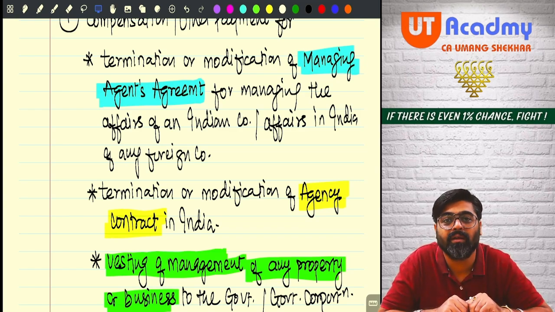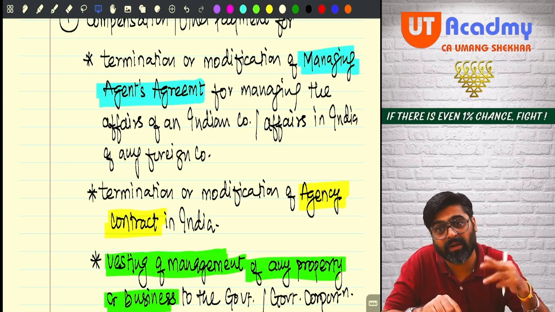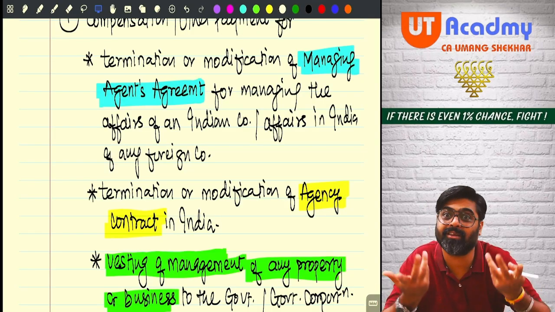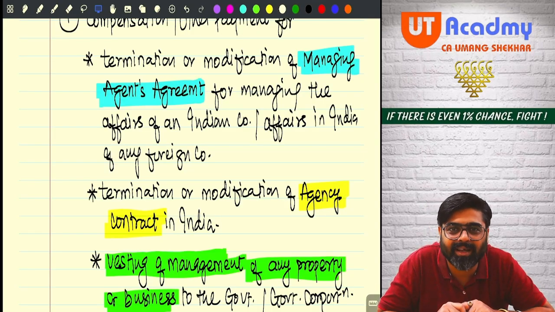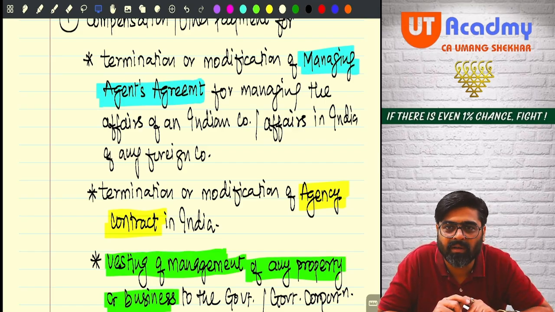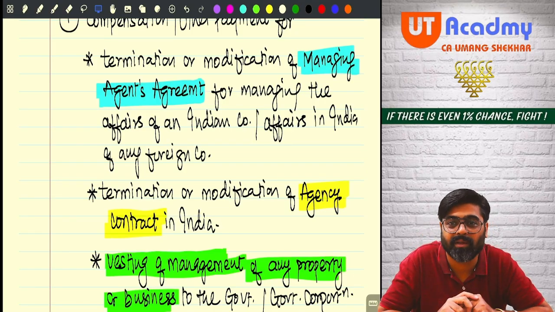Hello, sir. Terminate the contract, I will manage. Terminate the contract, but give it to me in the form of compensation. It will not be taxed at all because it is a compensation. Hello, sir. Everyone will start talking like that, no? So the government said, no, even if you are doing that, it will be covered under your PGBP only.